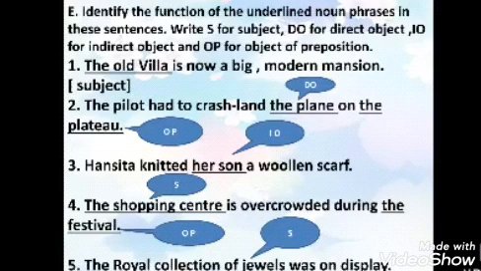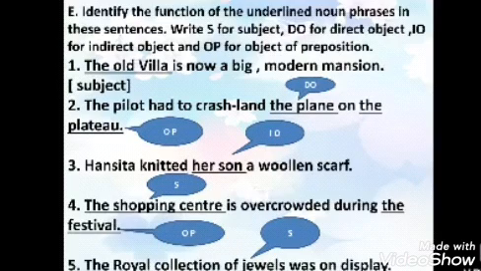Second one, the pilot had to crash land the plane on the plateau. Now crash land means what? To bring down in a force landing. So here the pilot had to crash the plane. So the plane is your direct object and on is your preposition. So the plateau is the object of the preposition here.